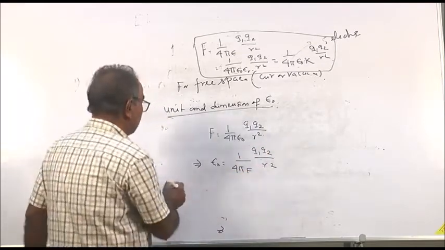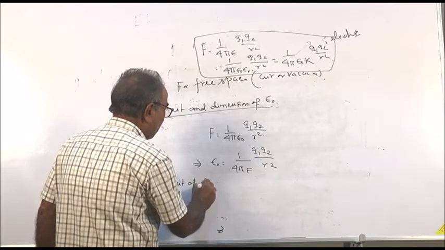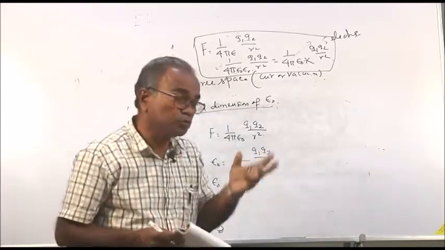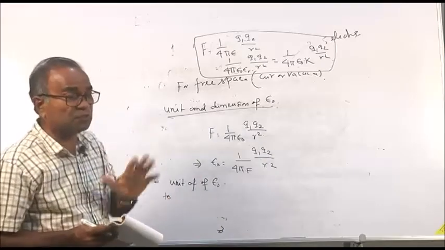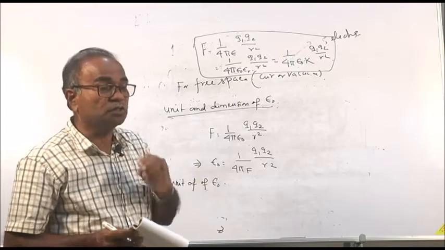So, the unit of epsilon 0 is... Do not remember the units, you just deduce them from the formula. You just remember the formula, and from the formula you can find out the unit and also the dimension.